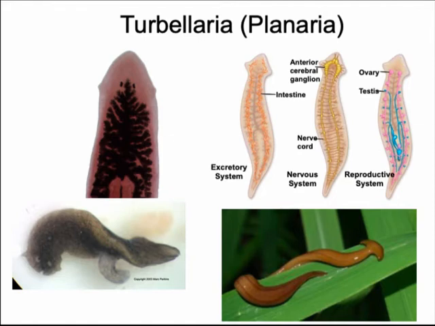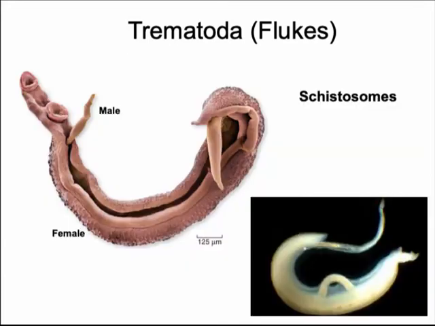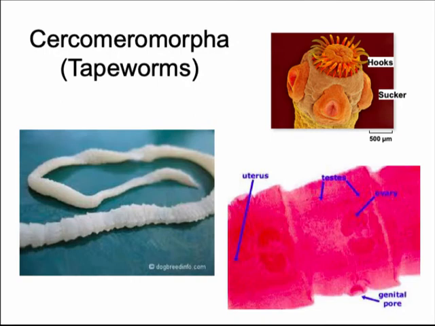Flatworms include Planaria, which is a free-living flatworm. Many of the flatworms are parasites like flukes, and schistosomes, which can be human parasites, and tapeworms, which are also parasites. Animals that are parasites and live inside another organism have a challenge encountering a mate from the same species. So these animals tend to be hermaphroditic. That way they can be male and female, and as long as they encounter another individual from the same species, they will be able to reproduce.